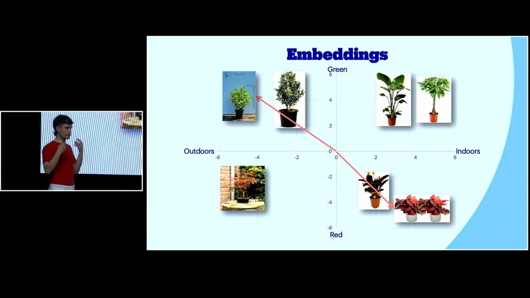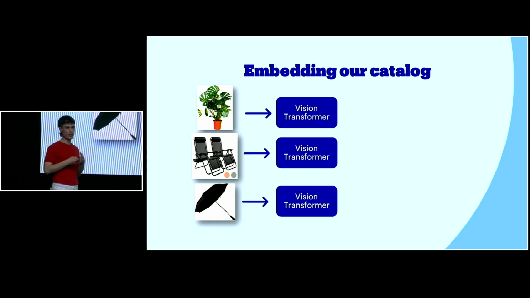And we can use this concept to define the similarity of images or text in a numerical format. Basically, this allows us to create embeddings for our catalog. But what we showed is just in a 2D space, just to make it a lot more understandable. How we actually calculate embeddings is by using a transformer architecture.